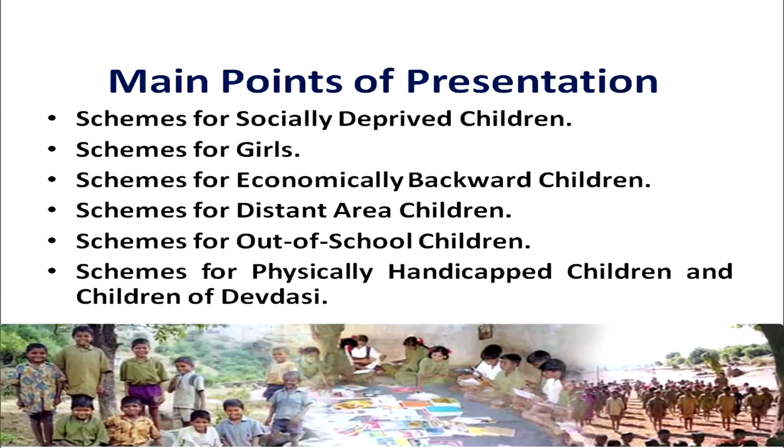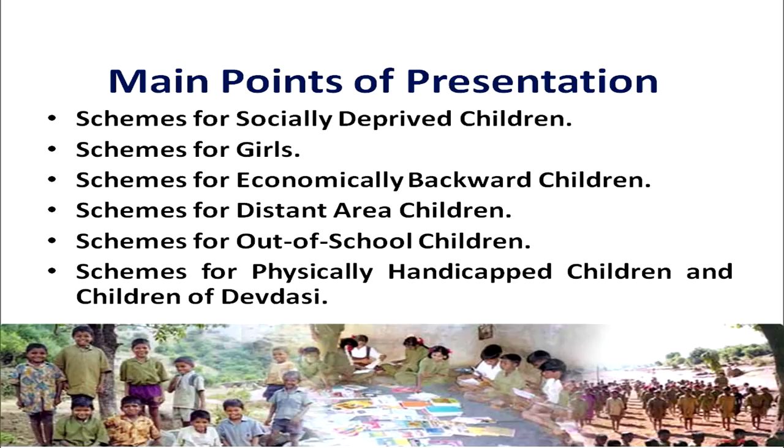So our points for discussion in today's presentation will remain as follows. First, we will discuss the schemes for socially deprived children. Then the schemes for the girl child. Then the schemes for economically backward children, that is EVC. Then the schemes, scholarships or welfare programs for distant area children in the state of Maharashtra.